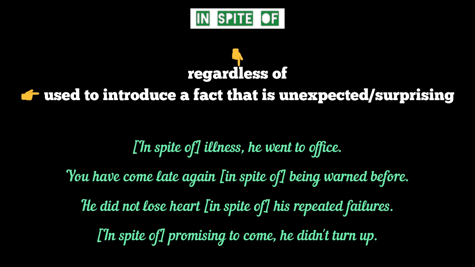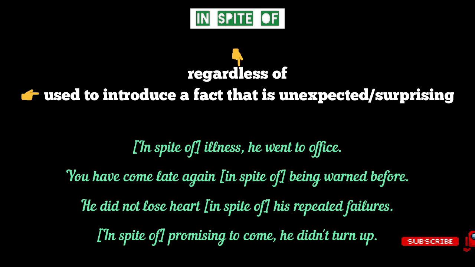The next example, you have come late again in spite of being warned before. This sentence means you were warned before, so we did not expect you to come late. But you came late again regardless of the previous warning. There is an element of surprise and a clear contrast between these two activities.